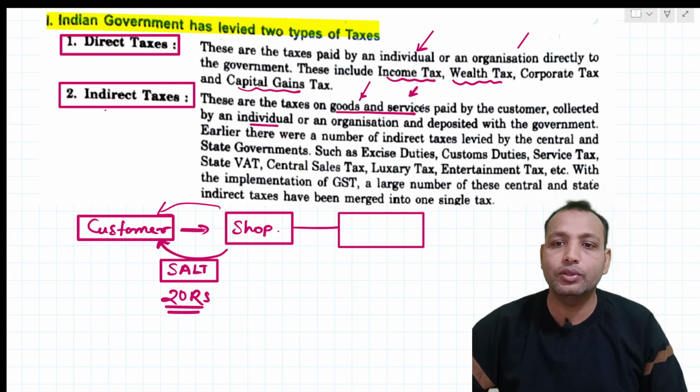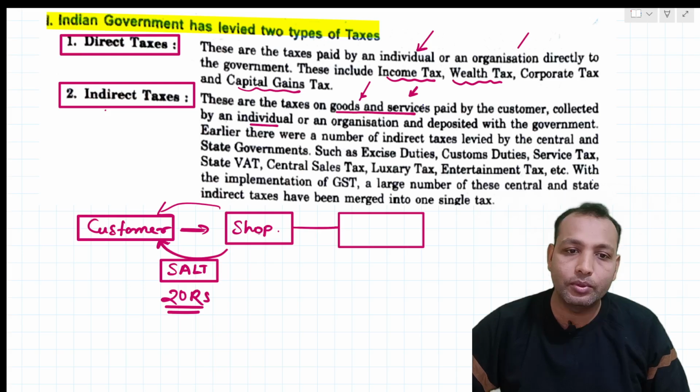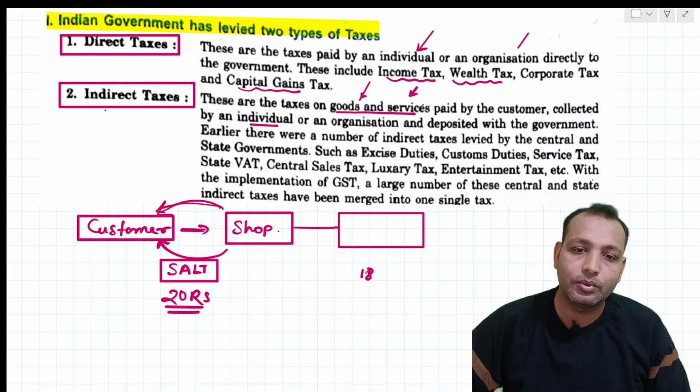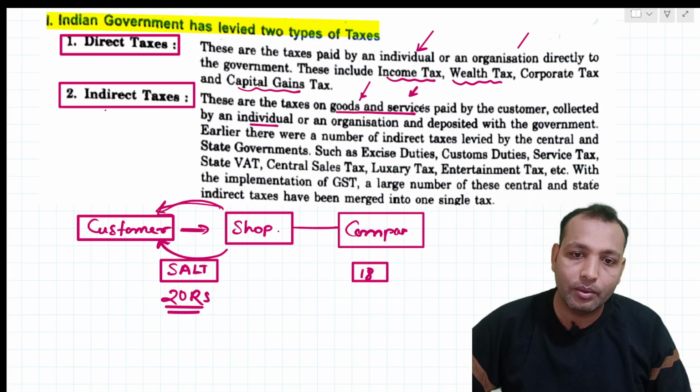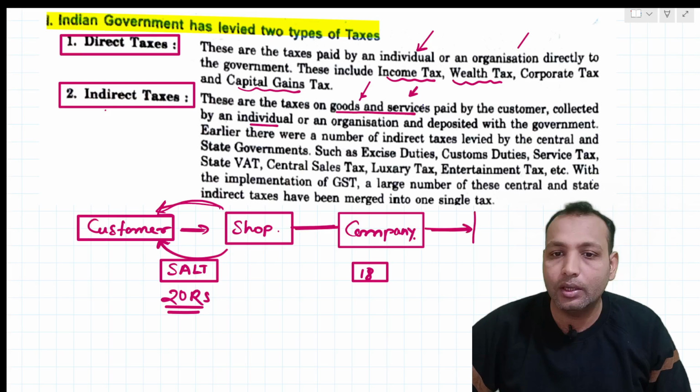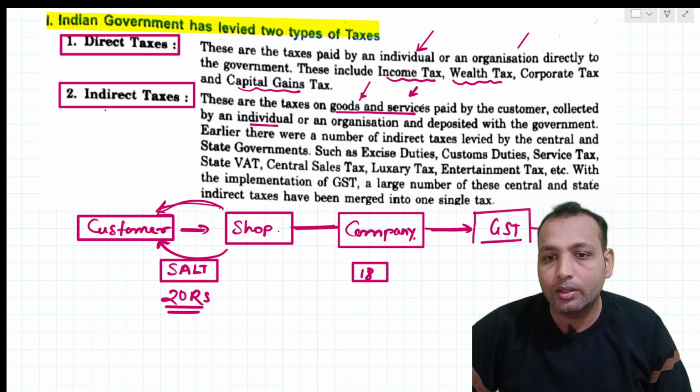So the shopkeeper will take their percentage and give, suppose, 18 rupees to the vendor here, which we can say is the company. So this company will collect all the money, and this company will pay the GST to the government.